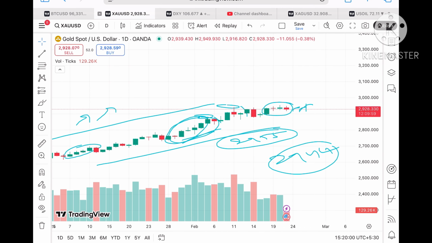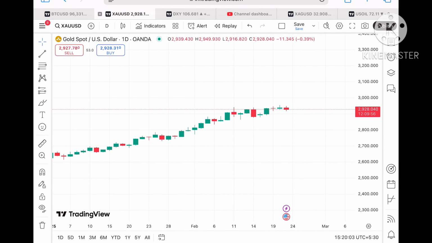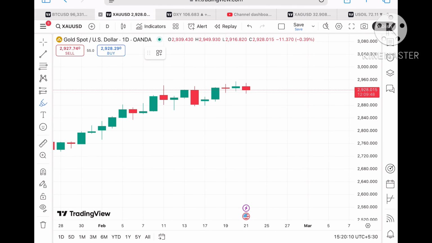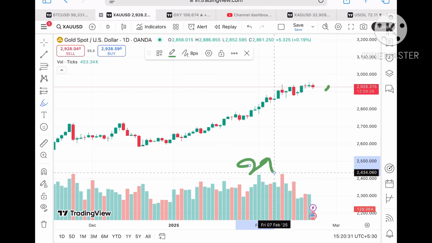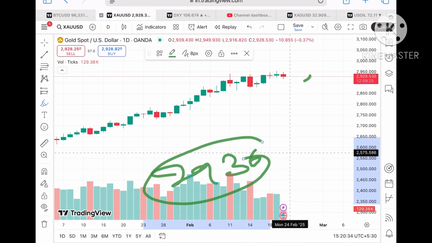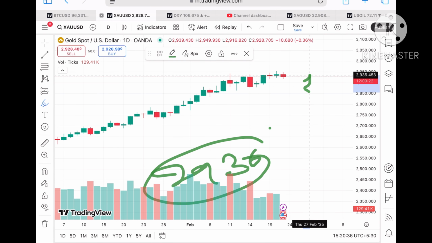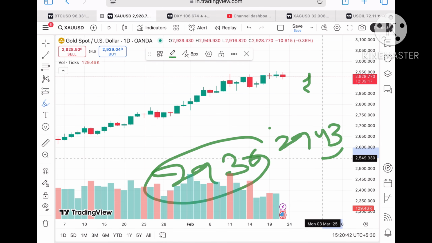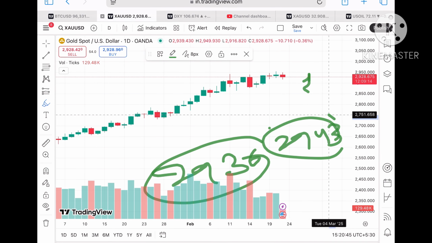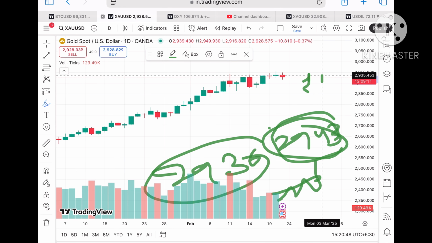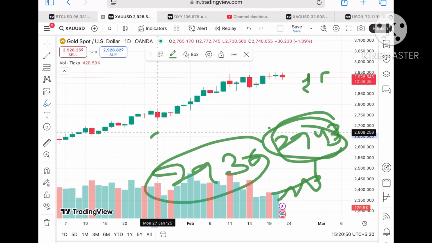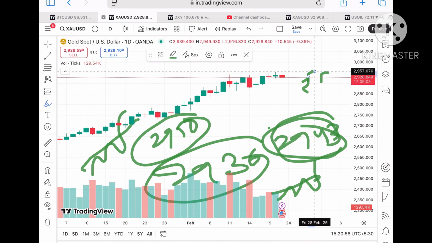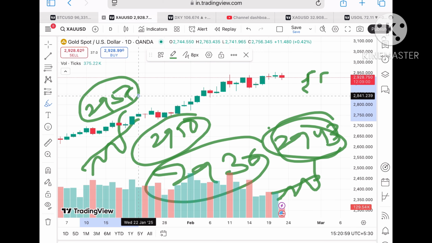Now coming back to the gold price, this is a day wise chart, so support and resistance are based on that. Suppose the price sustains this level, it will go towards $29.36, and if the price starts sustaining over $29.36, the probability of going towards a level of $29.43. Suppose the price sustains over a level of $29.43, which is already being tested, chances are high the price will go further upside towards $29.50. This $29.50 is already being tested, so chances are high the price will go above that level, and from there it will touch a level of $29.57.